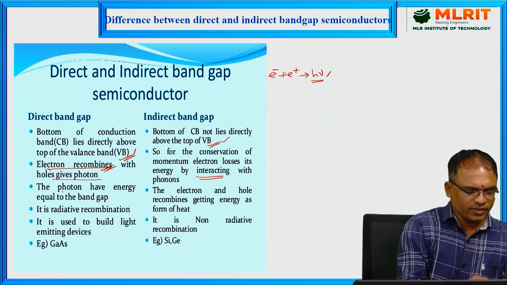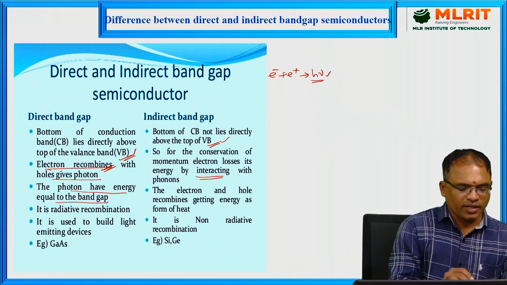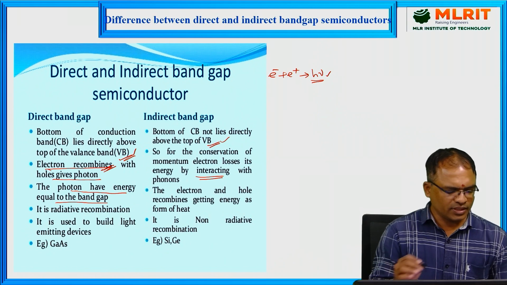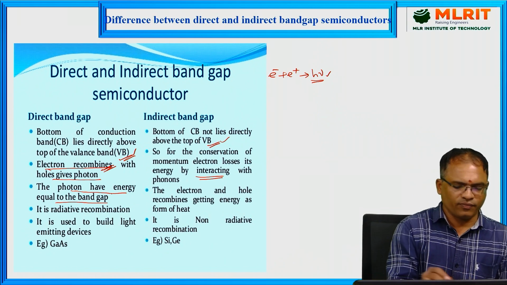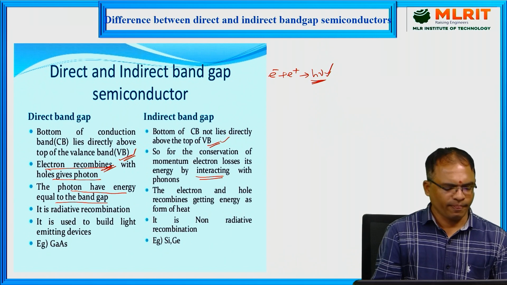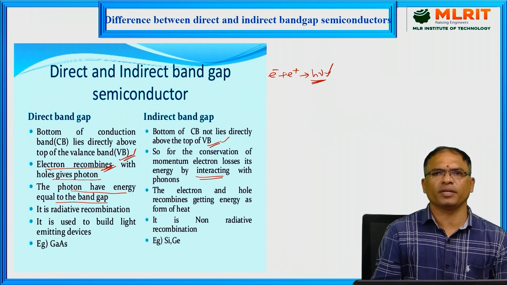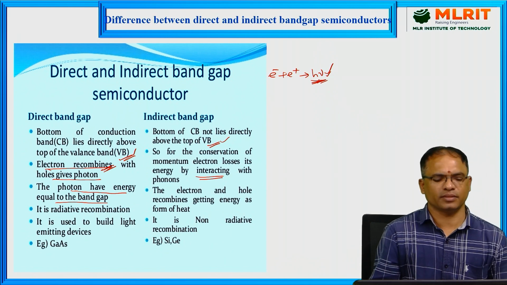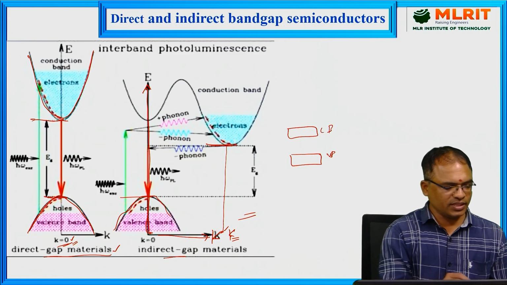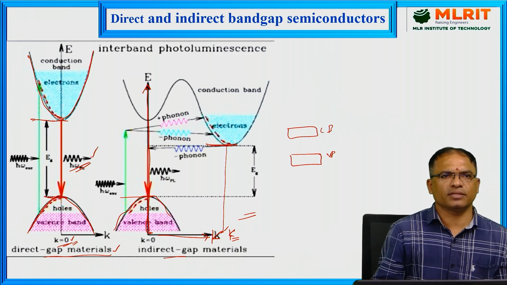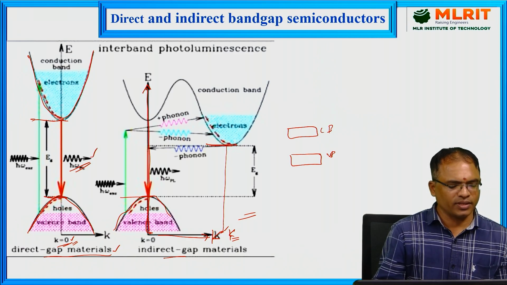In the case of direct bandgap semiconductors, because of their direct bandgap, as electrons and holes recombine directly, that difference of energy is emitted in the form of photons. The entire energy of recombination is emitted in the form of photons in the case of direct bandgap semiconductors, as it is seen here. This is one photon which is released as a result of electron and hole recombination directly.